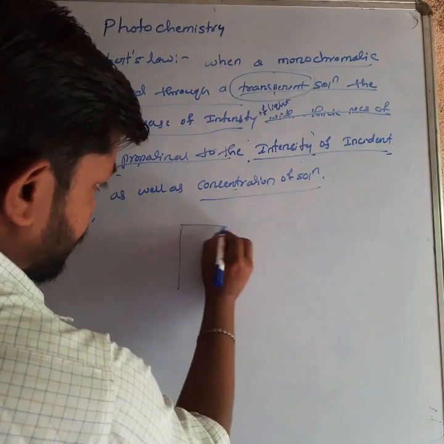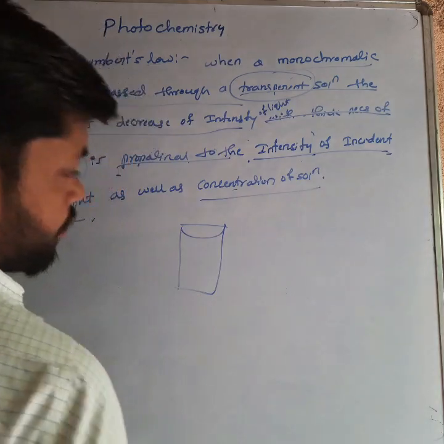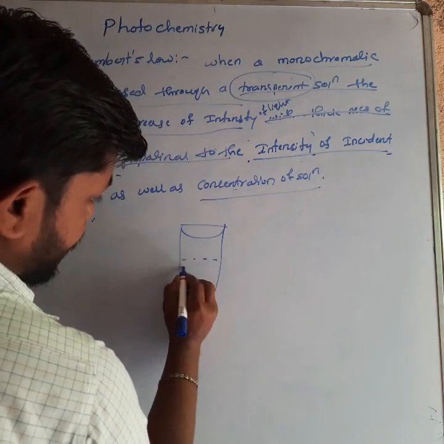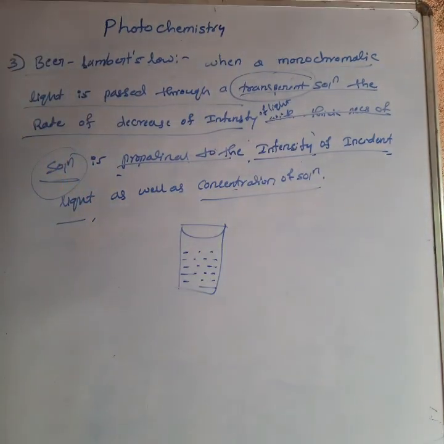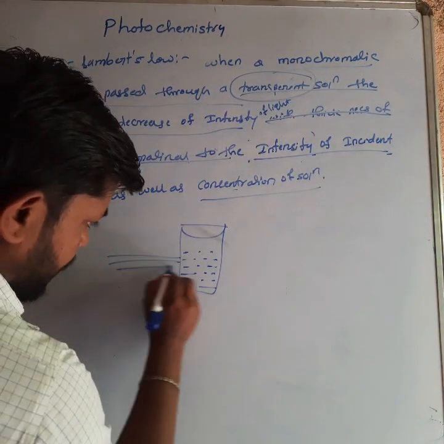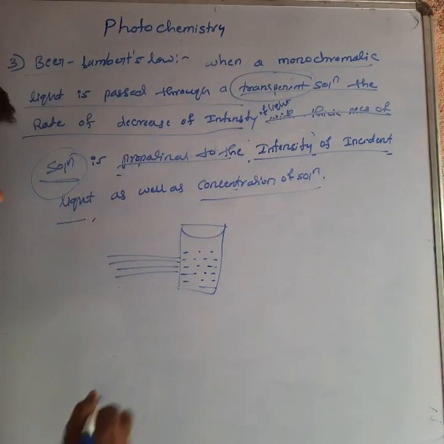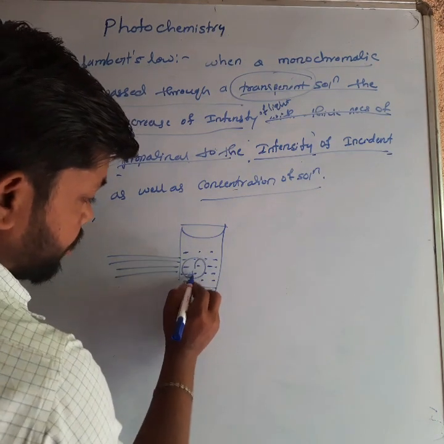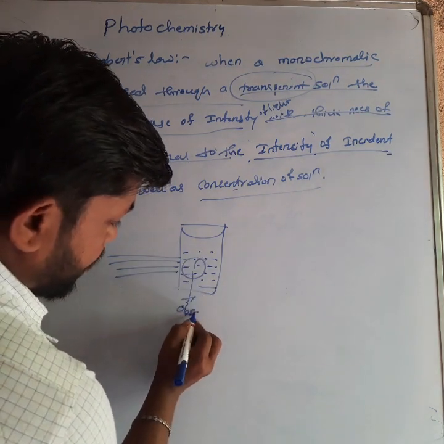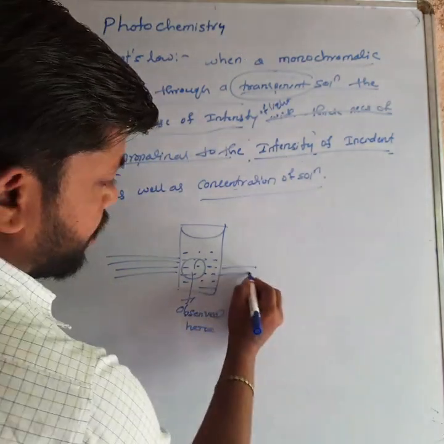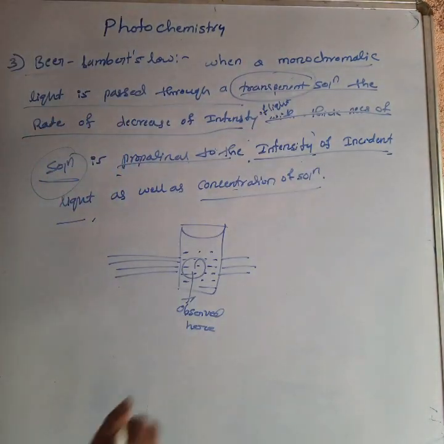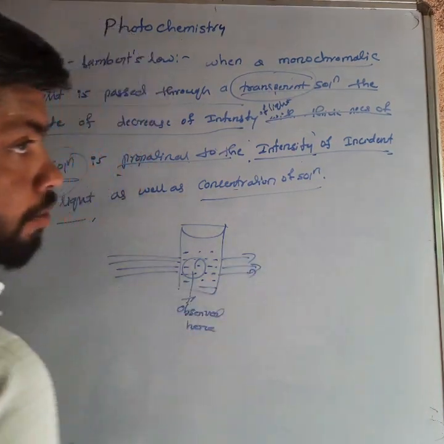See here, this is one container. In that container, transparent solution will be there. When the monochromatic light is passed here, some of the radiations will be absorbed, and some of the radiations will come out.